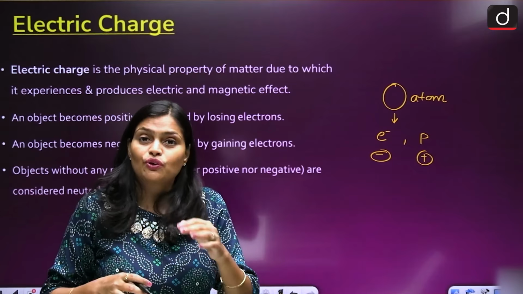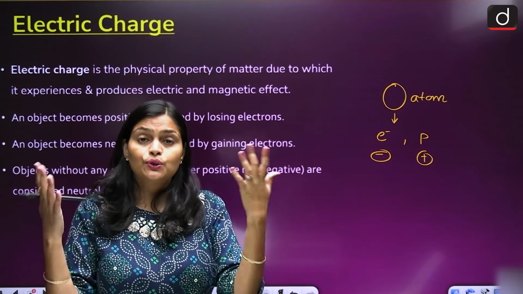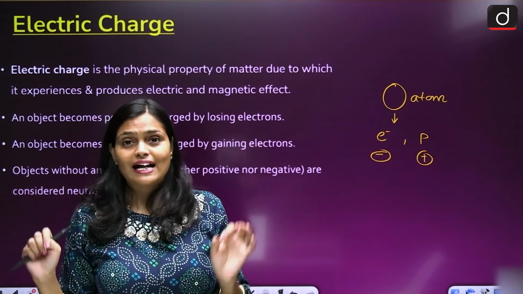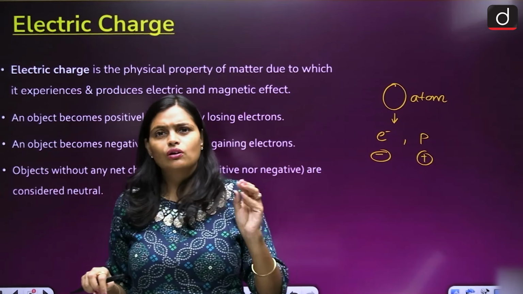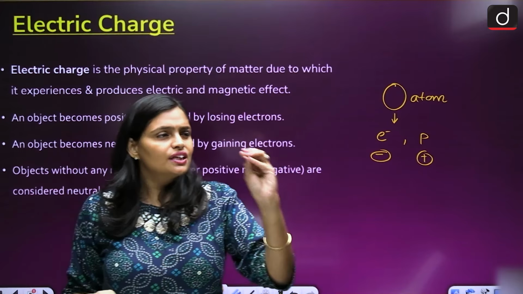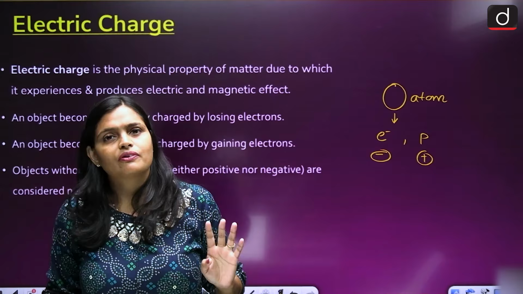Atoms combine to form elements. Elements combine to form compounds, and you will get various objects. Even you and me are made up of atoms only. Whatever object you are touching, feeling, sensing, everything is made up of atoms.